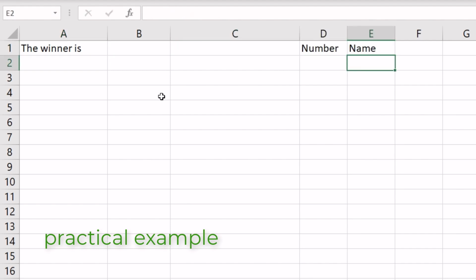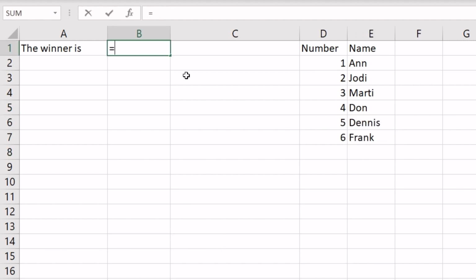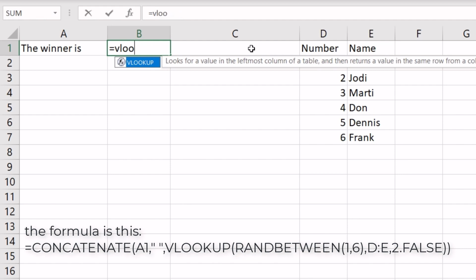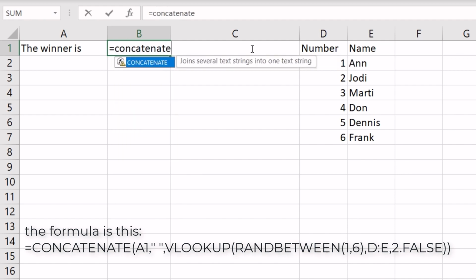For the last example, we'll pick a winner from this list. To do that, we'll have to calculate a random number with the function RANDBETWEEN. This function will result in a random number between the two parameters 1 and 6. We'll add this function as a lookup value into a VLOOKUP. That will provide a random name. We'll then concatenate the result of these two functions with the text "the winner is."